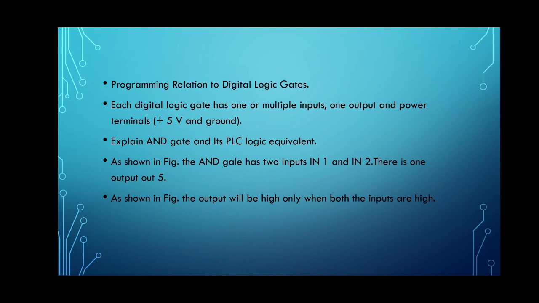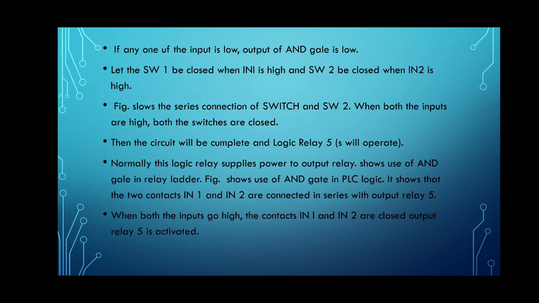As shown in the figure, the output depends on the inputs. If any one of the inputs is low, the output of the AND gate is low. Switch SW1 is closed when IN1 is high, and SW2 is closed when IN2 is high.